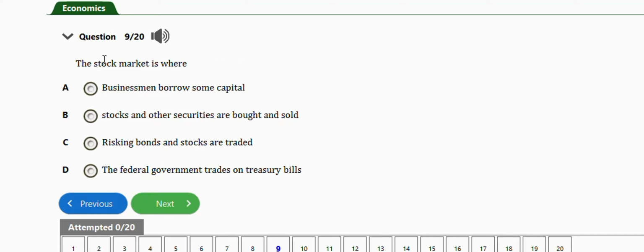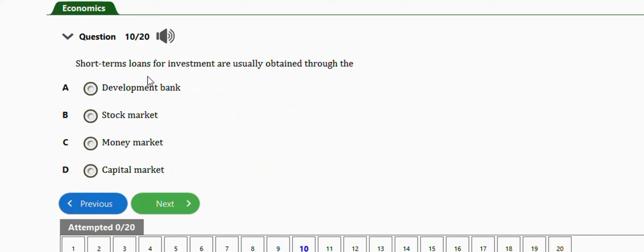It says the stock market is where businessmen borrow some capital, stocks and other securities are bought and sold. Risking bonds and stocks are traded. The federal government trades on treasury bills. The right answer is option B, which is the stock market is where stocks and other securities are bought and sold. Next question is this one.